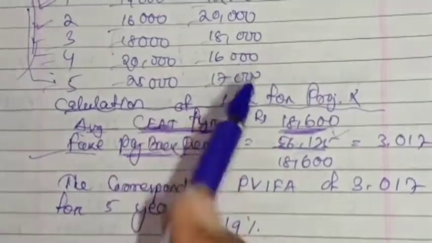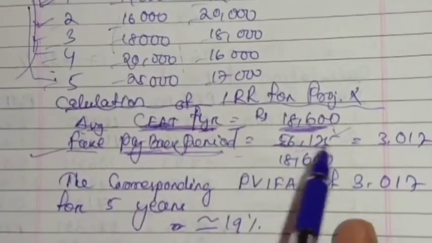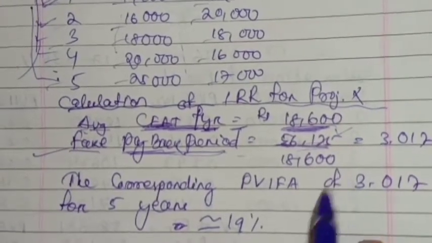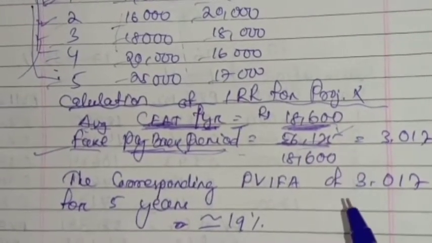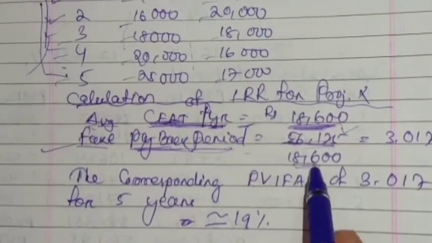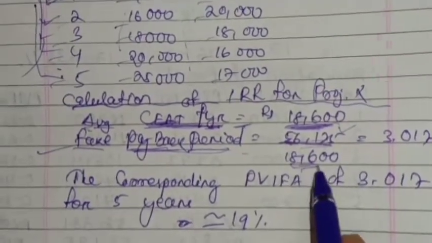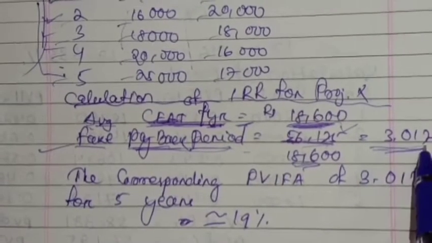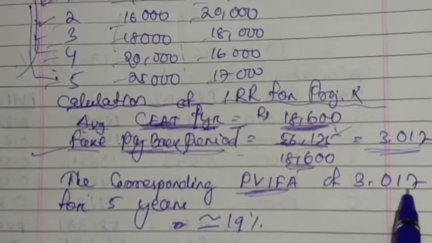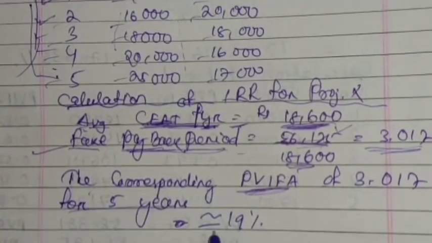Yes, in the previous video I told you the formula. The payback period is initial investment divided by annual cash inflow, or average cash flow. So by CFAT, yes or no? By this you are getting 3.017. That means the corresponding present value interest factor annuity of 3.107 for 5 years is 19%.